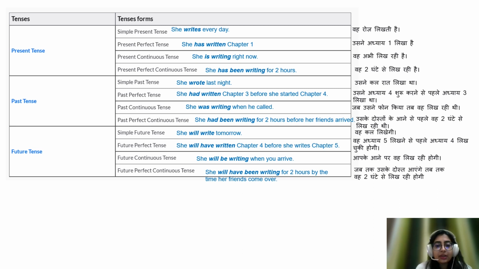And the future perfect continuous tense has an example. She will have been writing for 2 hours by the time her friends come over. जब तक उसके दोस्त आएंगे तब तक वह 2 घंटे से लिख रही होगी. So the only thing you have to focus on is the time of the activity. When that activity has happened or is happening or will happen will determine in which of these categories these sentences will fall. So I hope I have helped you guys understand well with the help of these examples.